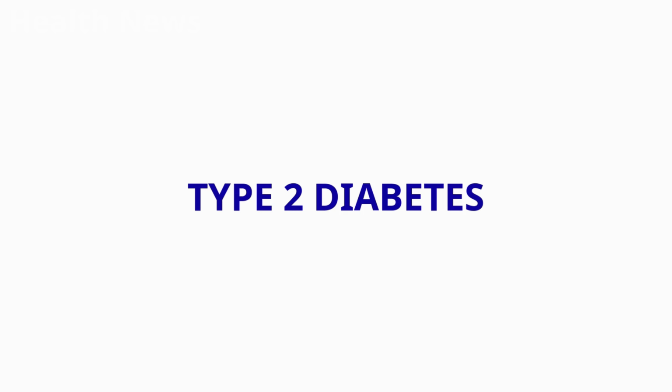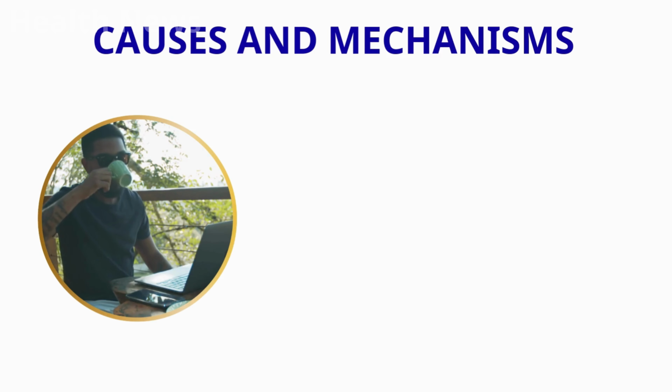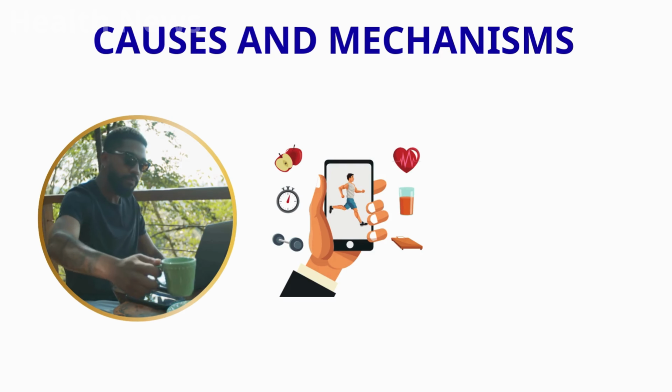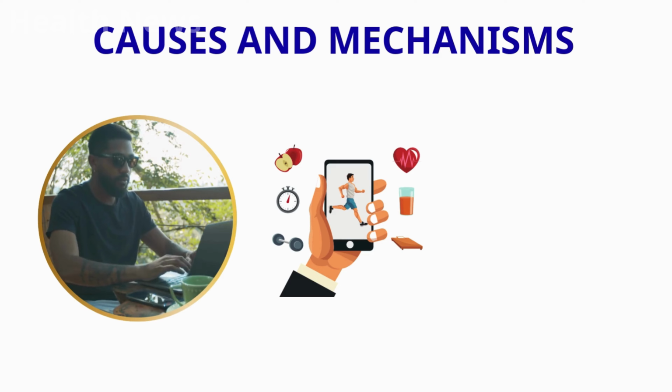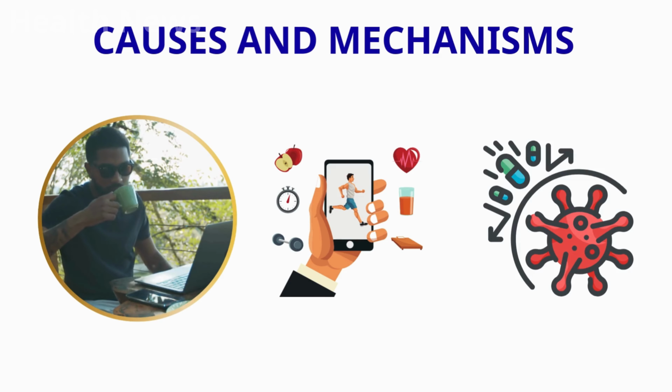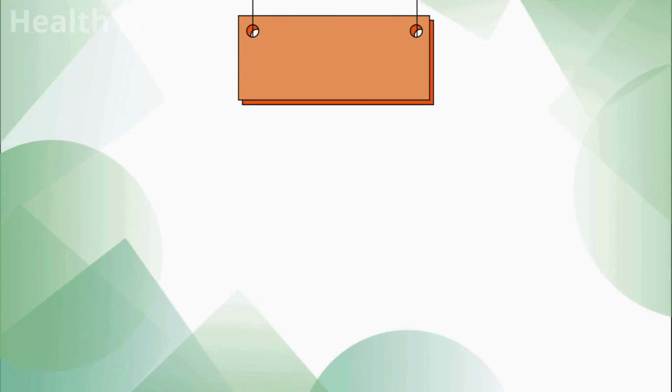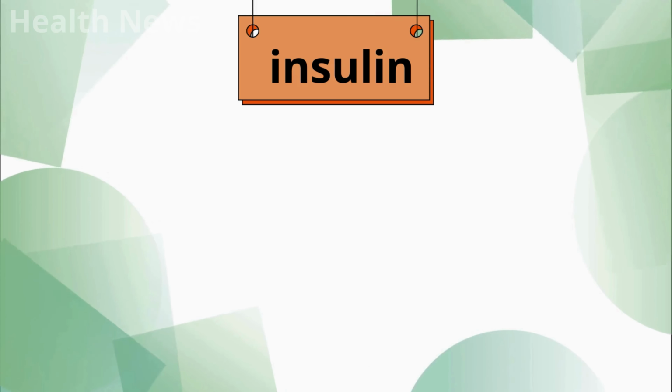Type 2 diabetes, causes and mechanisms. Type 2 diabetes is much more common than type 1 and is often linked to lifestyle factors. In type 2 diabetes, the body becomes resistant to insulin, meaning that the cells no longer respond to it effectively. Over time, the pancreas may also produce less insulin.